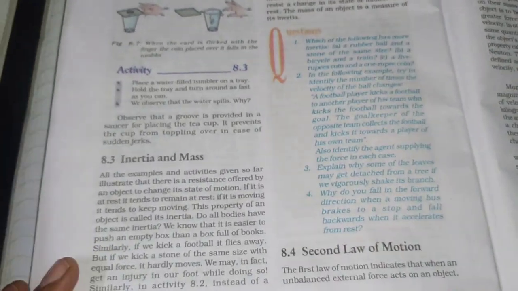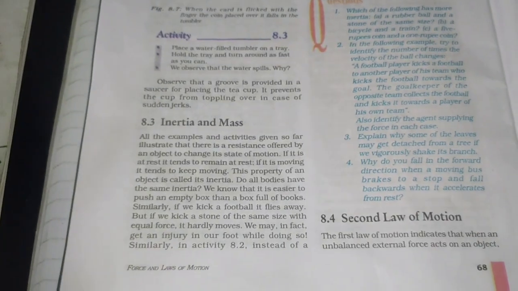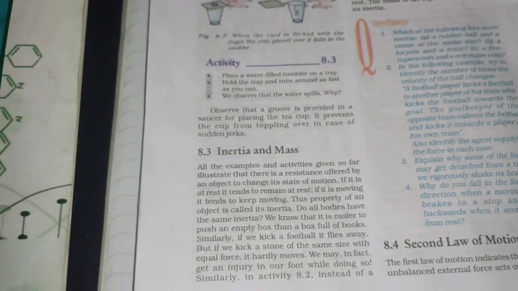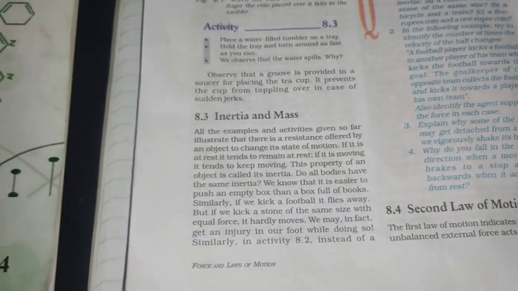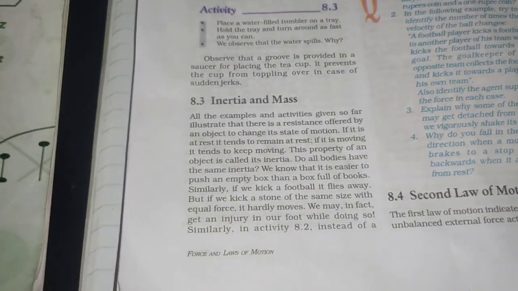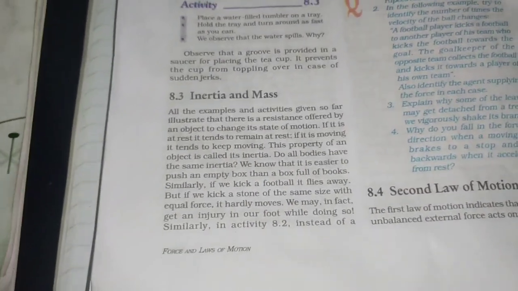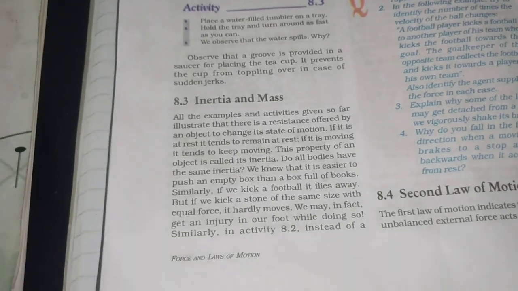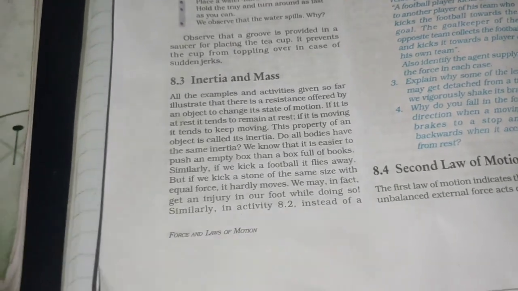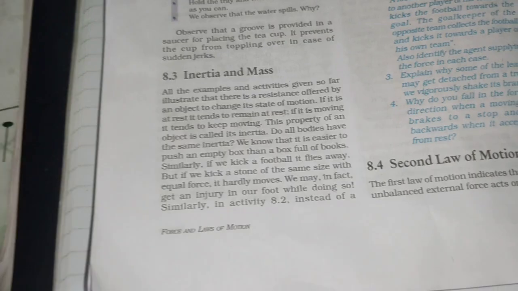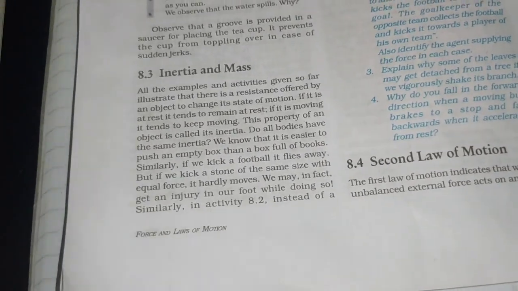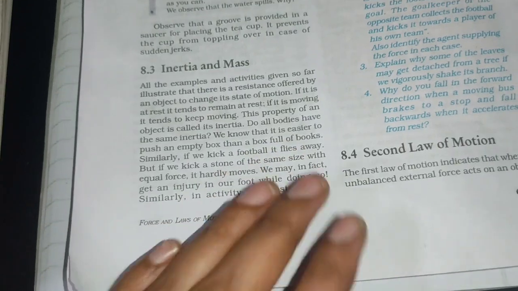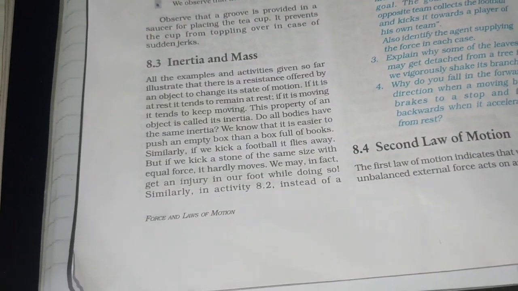I told so many examples of inertia. So then what is inertia? All the examples and activities given so far illustrate that there is a resistance offered by an object to change its state of motion. To change its state of motion, the object resists. If it is at rest, it wants to be at rest. If it is moving, it wants to keep moving. This property is called inertia, and every body has inertia.